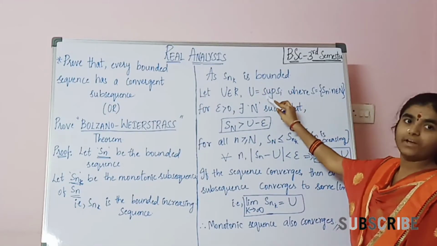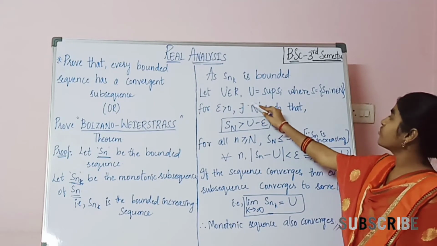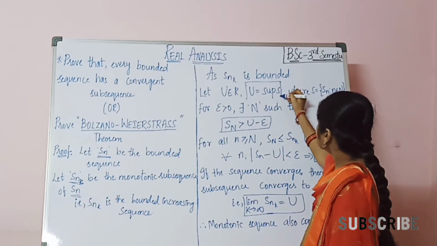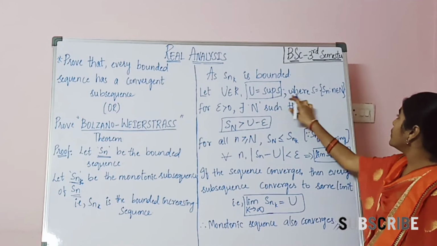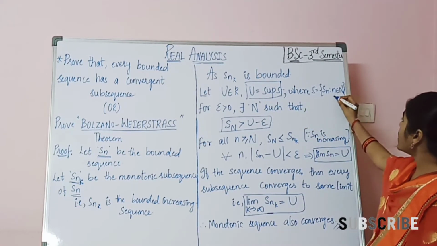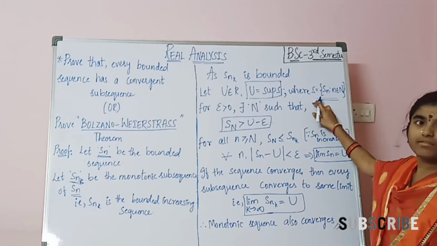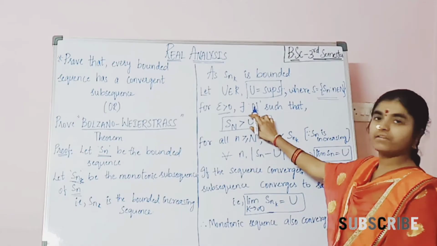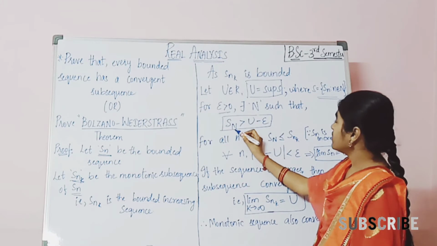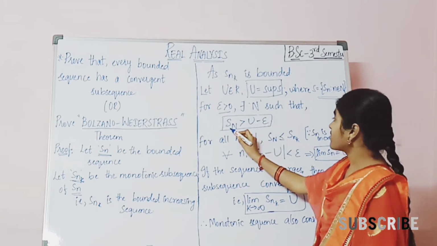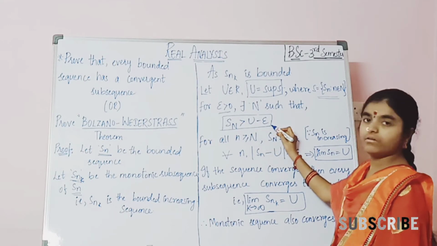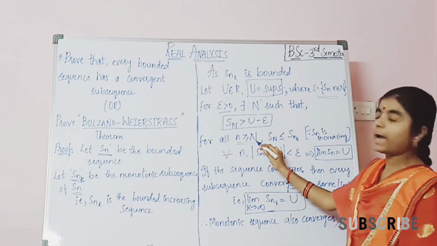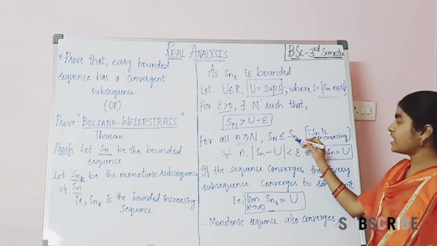As Snk is bounded, let U belong to R, with U equal to the supremum of S, where S equals the set of Sn such that small n belongs to capital N. For epsilon greater than 0, there exists capital N such that Sn is greater than U minus epsilon for all n greater than or equal to capital N, and Sn is less than or equal to Snk.